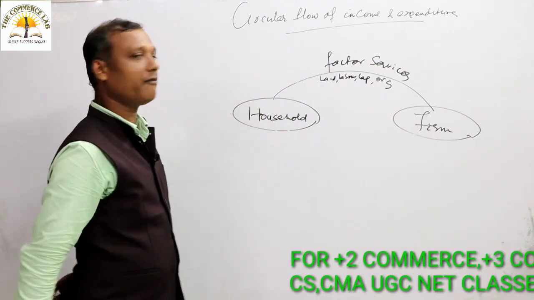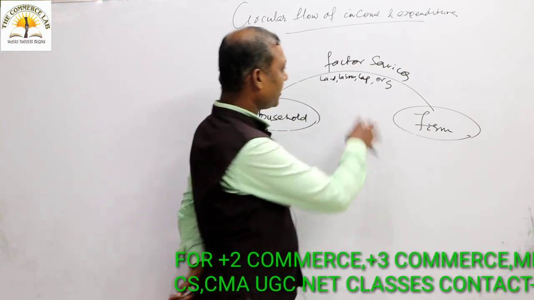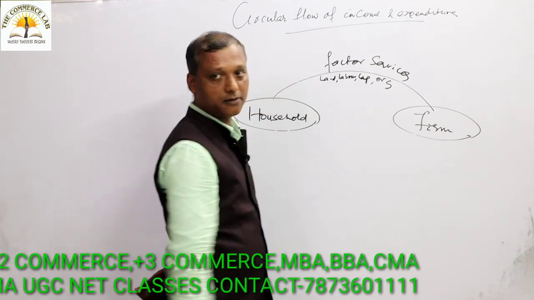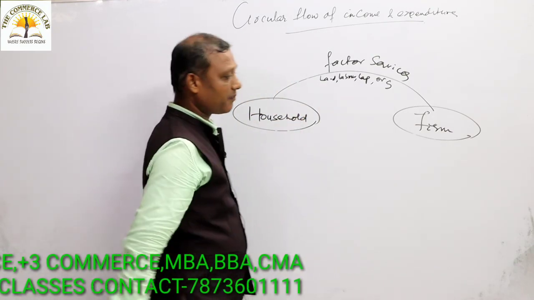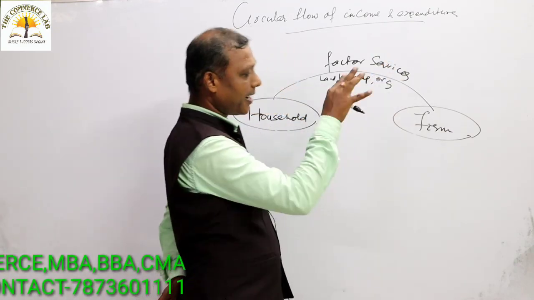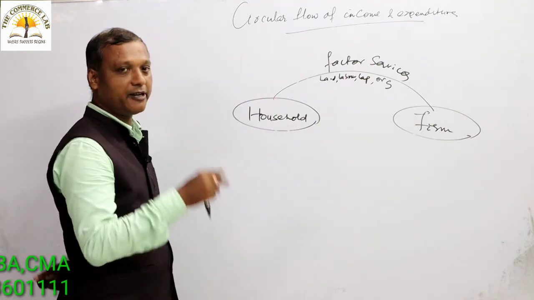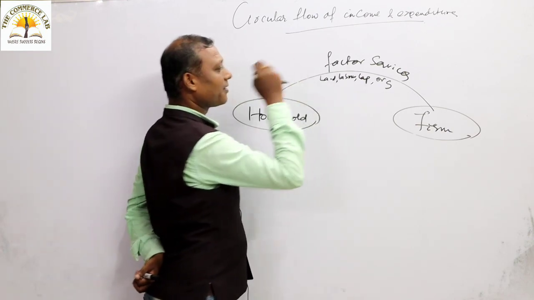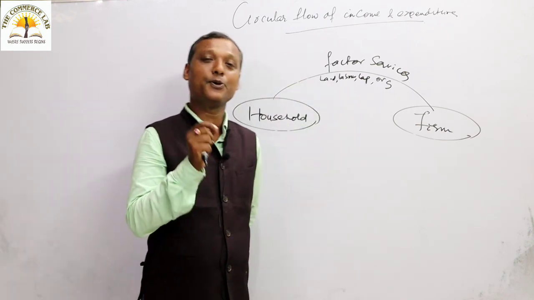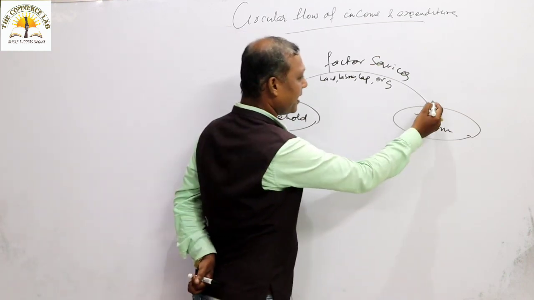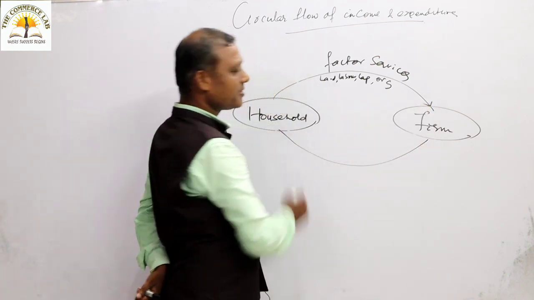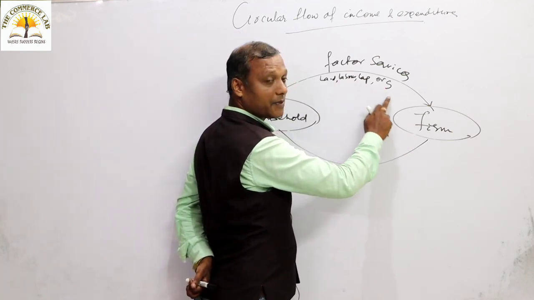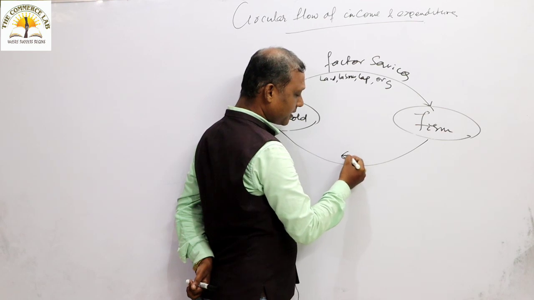Now, what will the farm sector do? After getting factor services, you know that all are the important factors of production. After receiving all the factors of production, the farm sector will entirely undertake the activity of production. It will produce different goods and services. So the farm sector, after receiving the factor services, will produce goods and services and will supply them to your household sector. Understood? The farm sector, after taking the factor services, will produce goods and services.